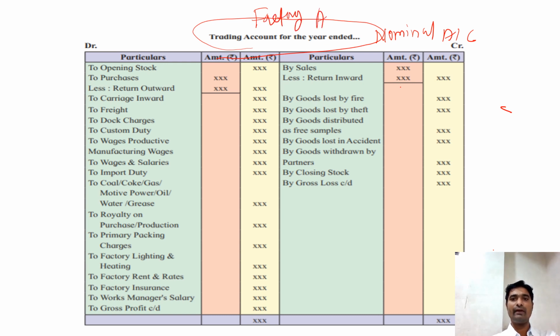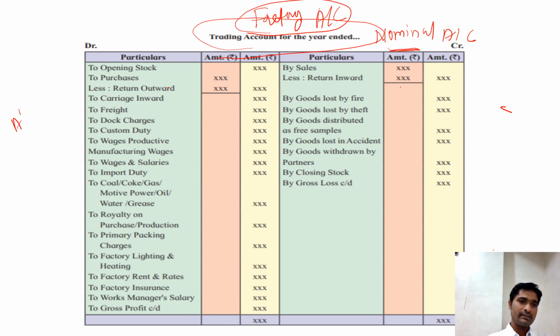This is also your factory account. So if it is a factory account, all the expenses and income related to the factory come in the trading account. Now, if it is a nominal account, it follows the rule of nominal accounts. So what is the rule of nominal accounts?